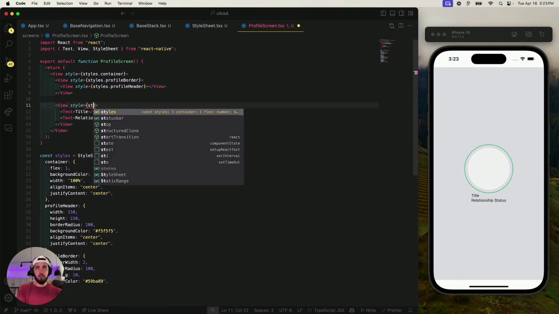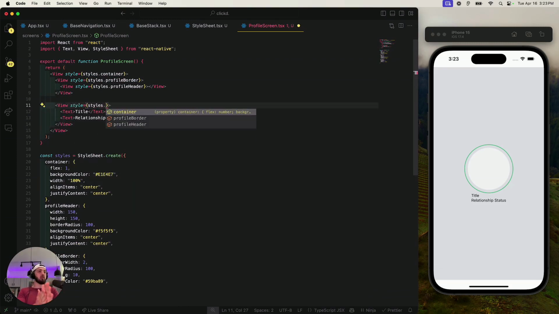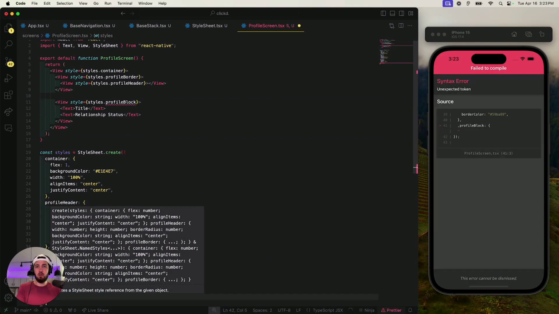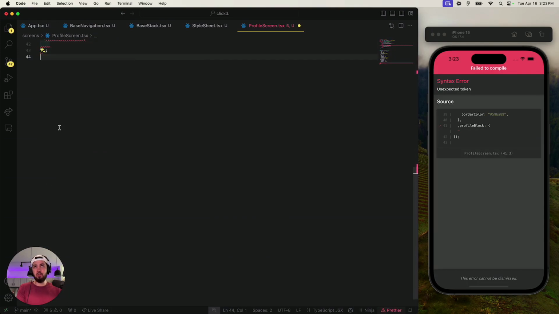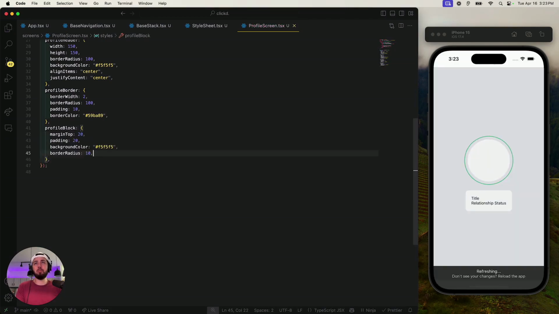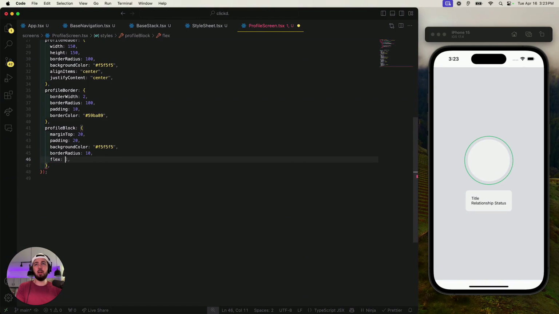So let's see, we'll build styles, and then we need, what should we call this? Profile block, I suppose. That'll do. And basically it just needs to be flex and flex column, more or less. Margin top and flex one.